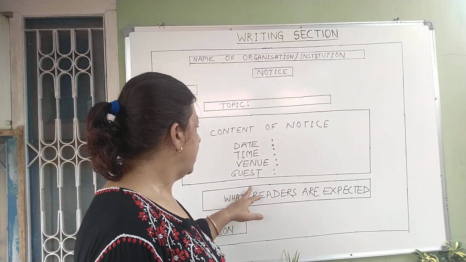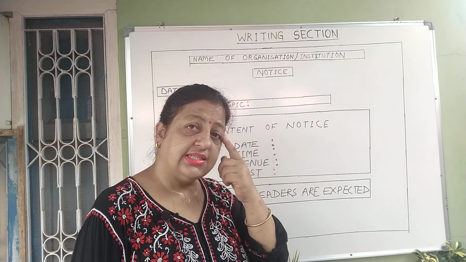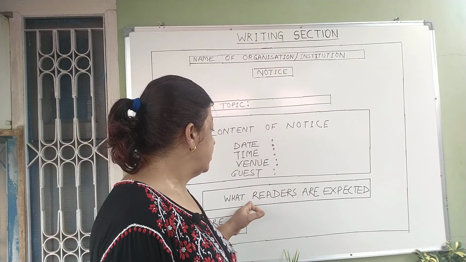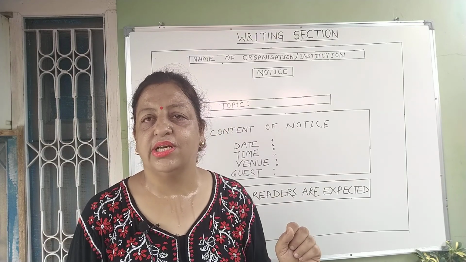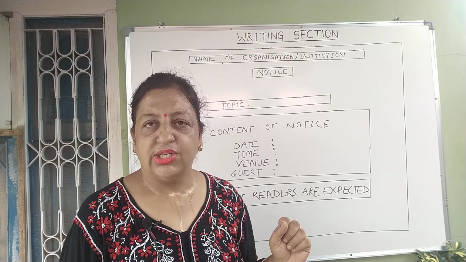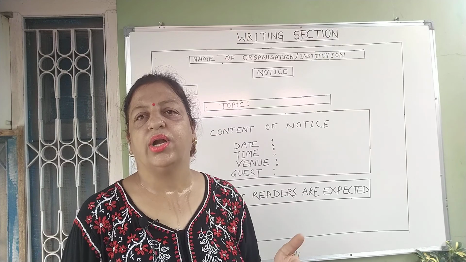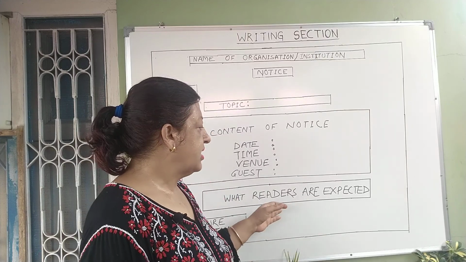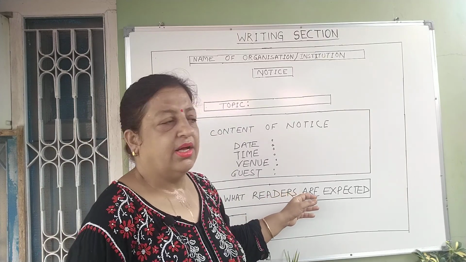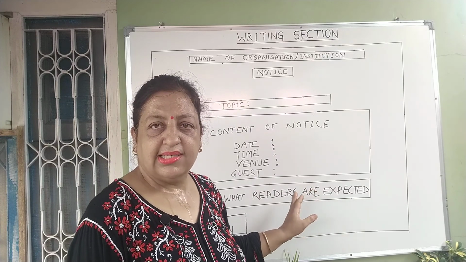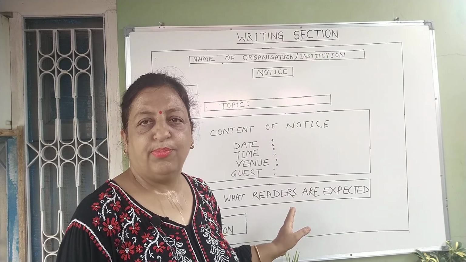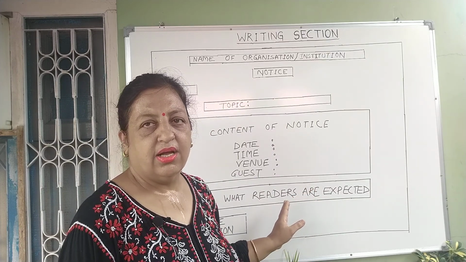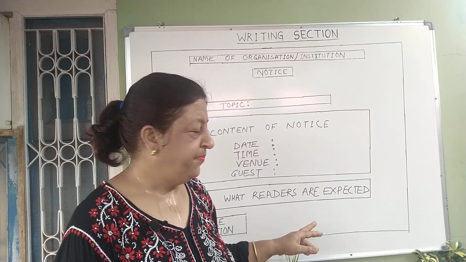When you write all these things, then you can say that the students who are interested to donate blood, especially the NCC students or NSS students, can come and donate blood. Besides that, you can write that they can also help voluntarily to make the camp successful.